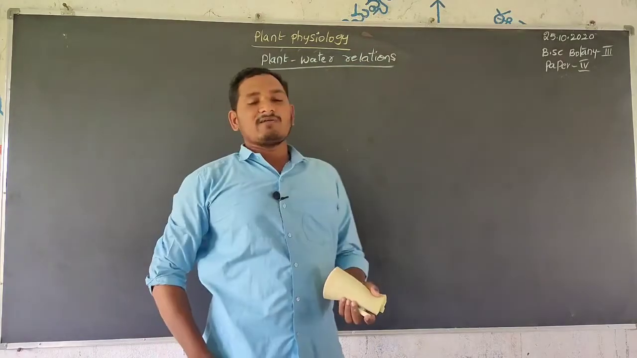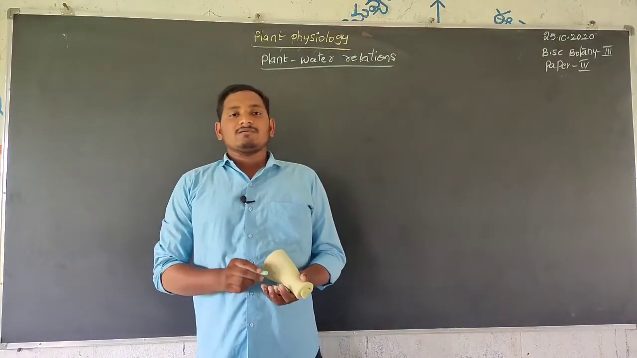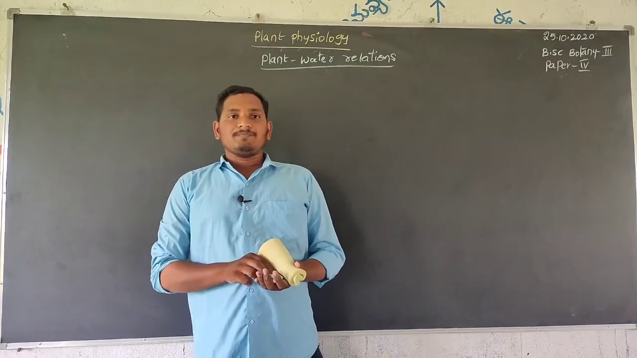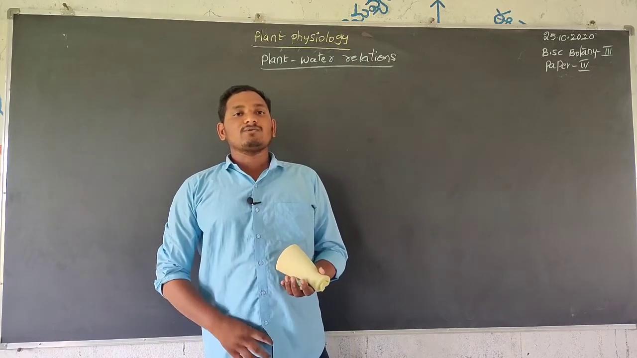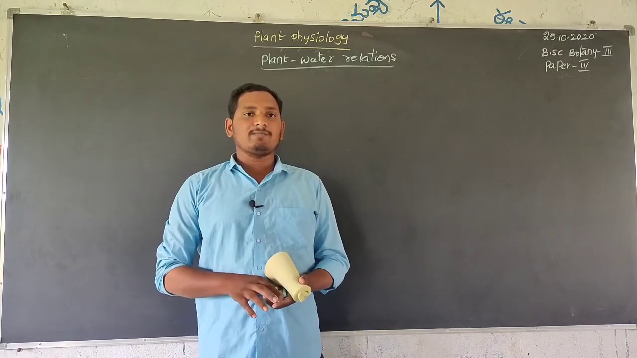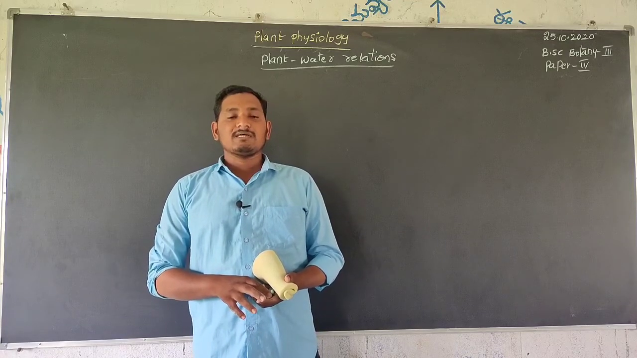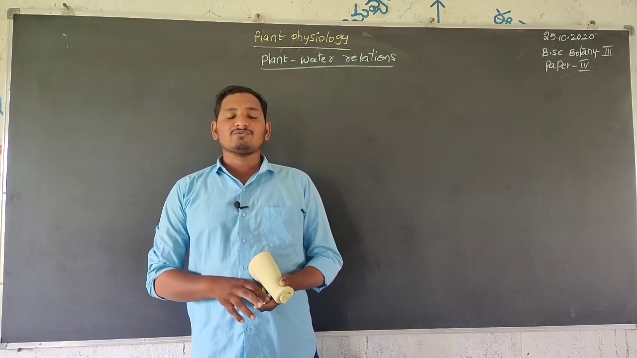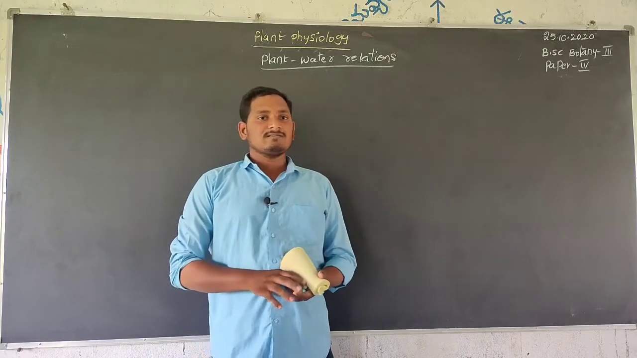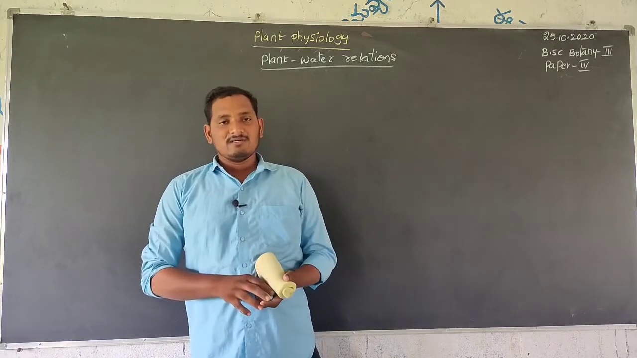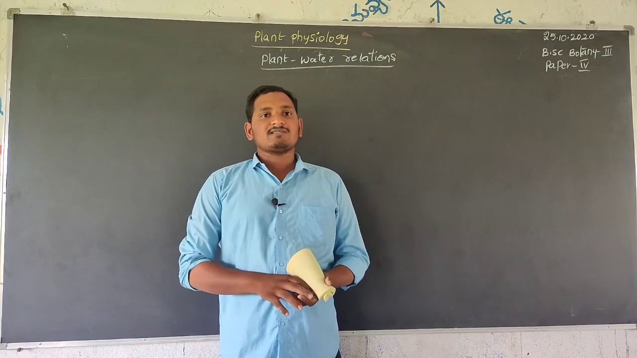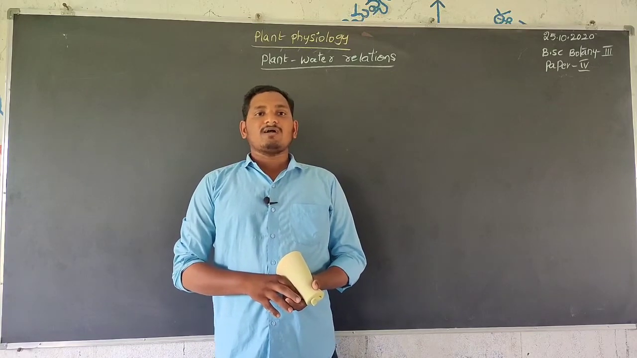In this unit we are discussing the movement of water, the nutrients that are very important for plant growth and development, minerals, photosynthesis, respiration, and phytohormones. These are the things we are discussing in plant physiology. First of all, we need to start the chapter, transport of water.